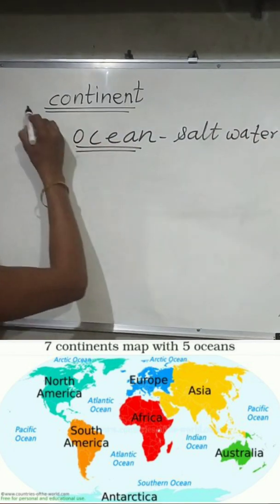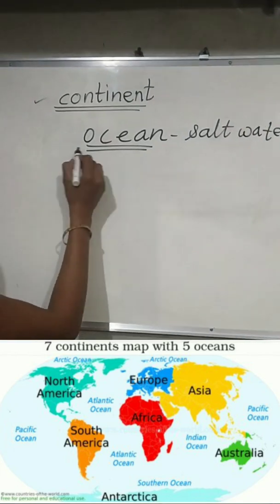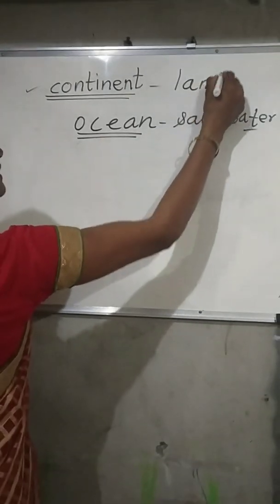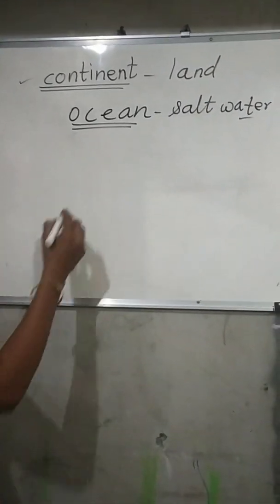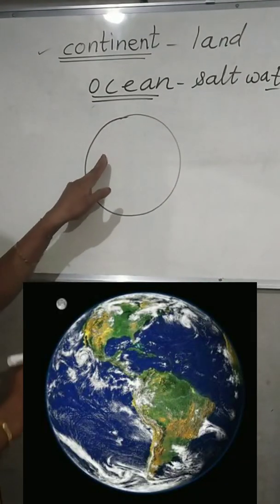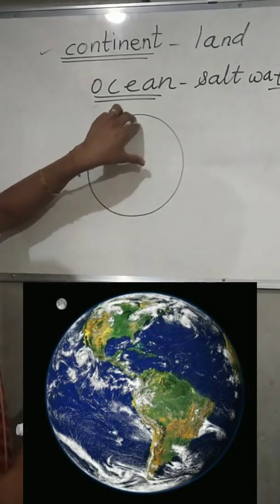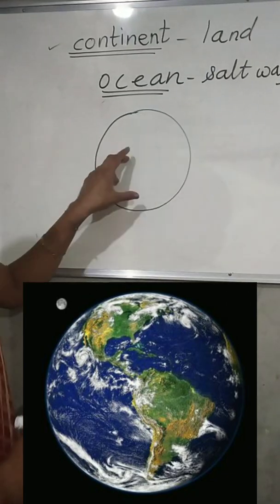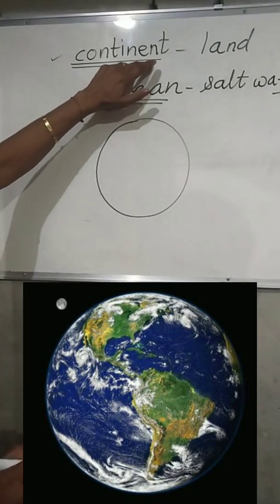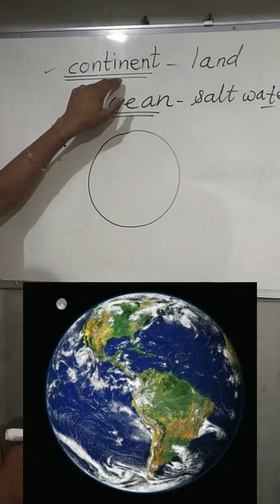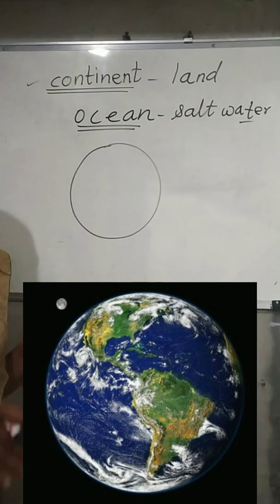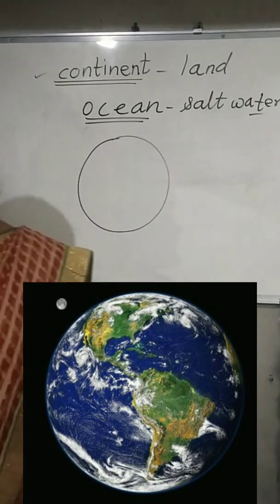So this is land and this is water. Our earth is occupied by land, and some part of our earth is occupied by salt water also. Understood? The part where land is there is called a continent. And these are the continents.